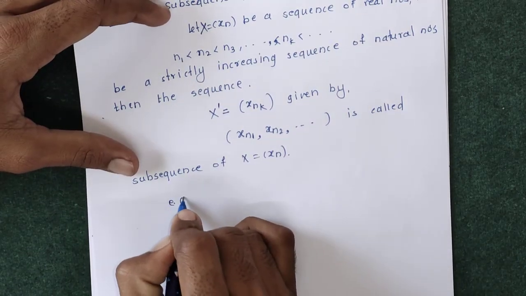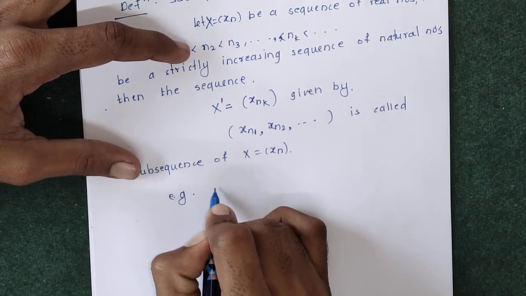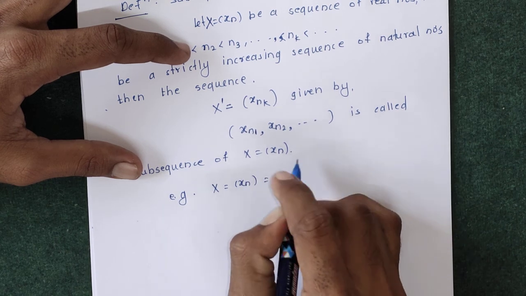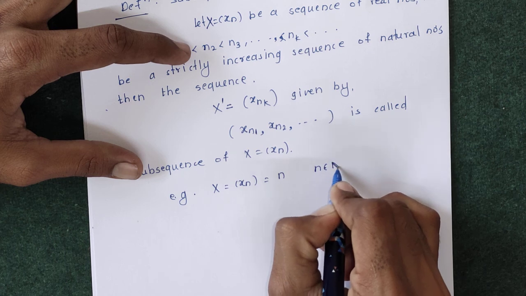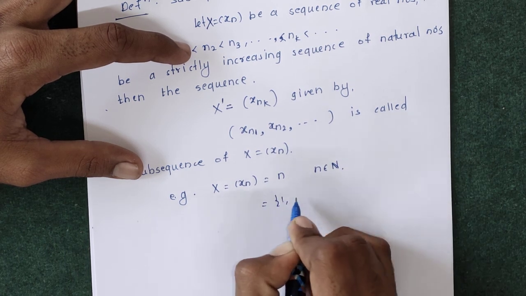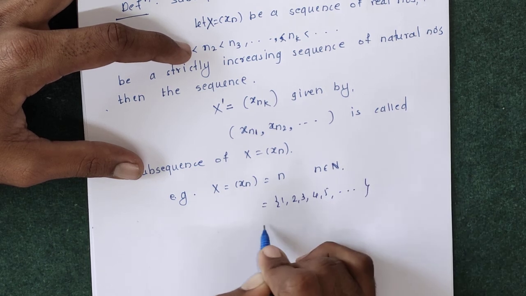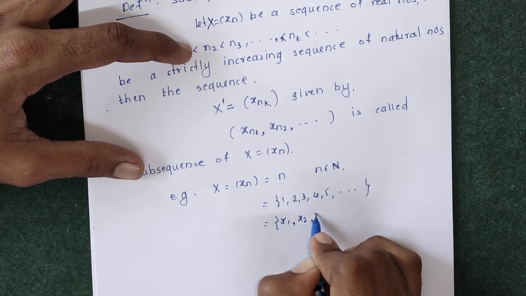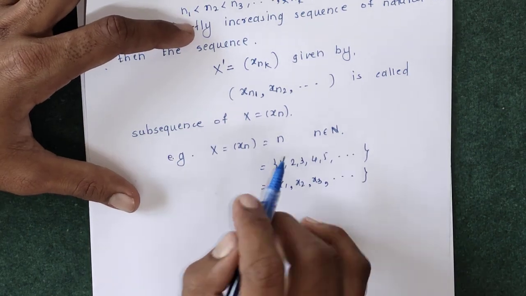If we take a particular example, then it will be very clear. Suppose X is equal to xn is equal to the sequence of natural numbers n such that n belongs to the set of natural numbers, that is 1, 2, 3, 4, 5 and so on. This 1 is x1, this 2 is x2, this 3 is x3 and so on. This is the sequence X is equal to xn.